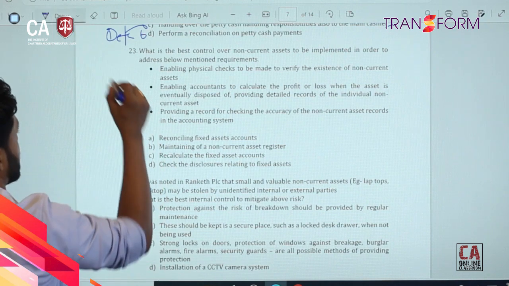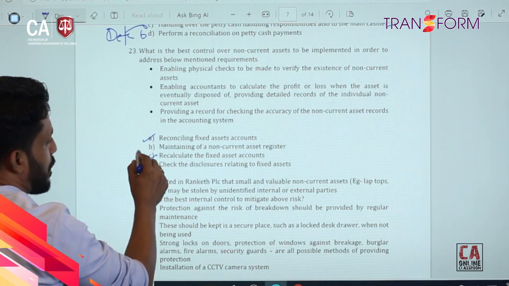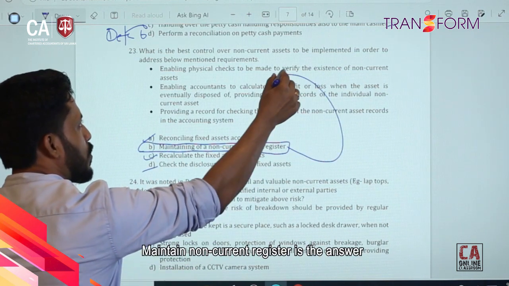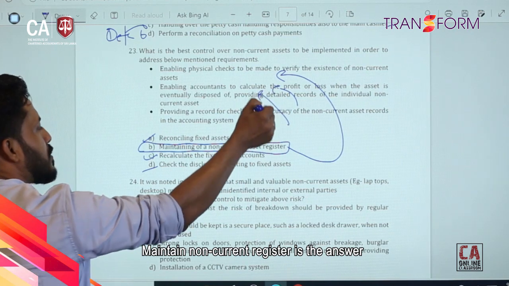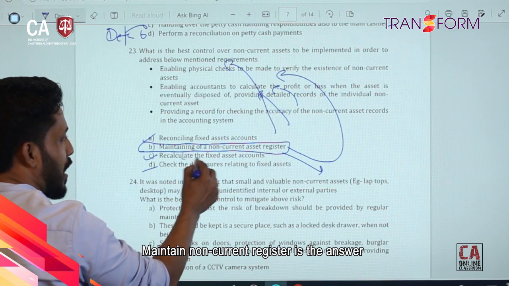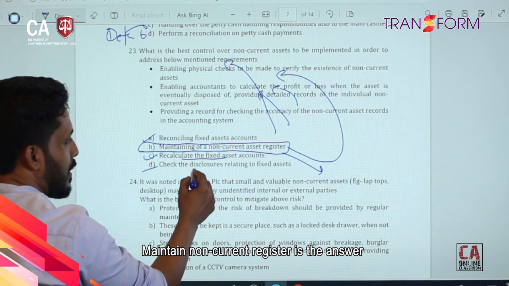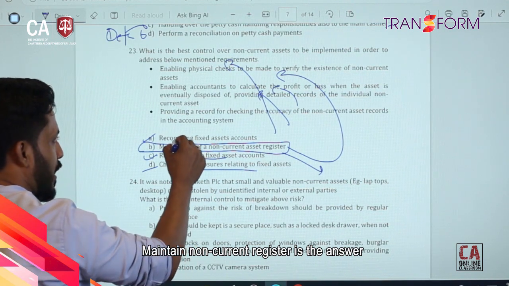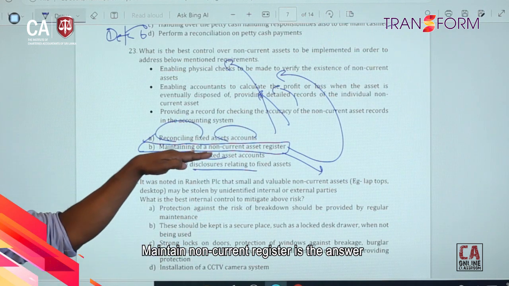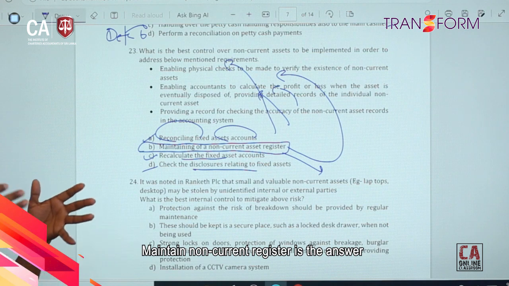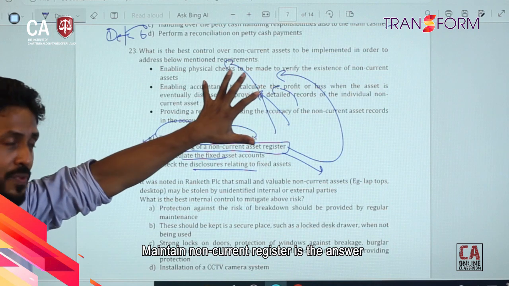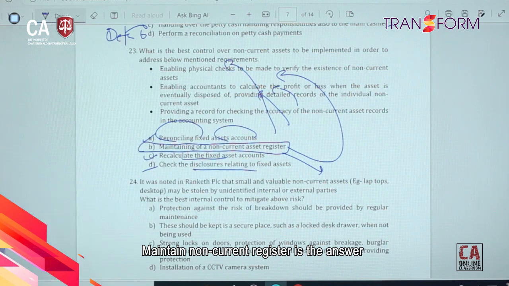Good practices, but maintaining a non-current asset register is the core control to address all those aspects. After having this control, you can recalculate fixed asset accounts and you can do proper disclosure. You can reconcile fixed asset accounts with the register. Having a proper fixed asset register will add different benefits to the process, right?